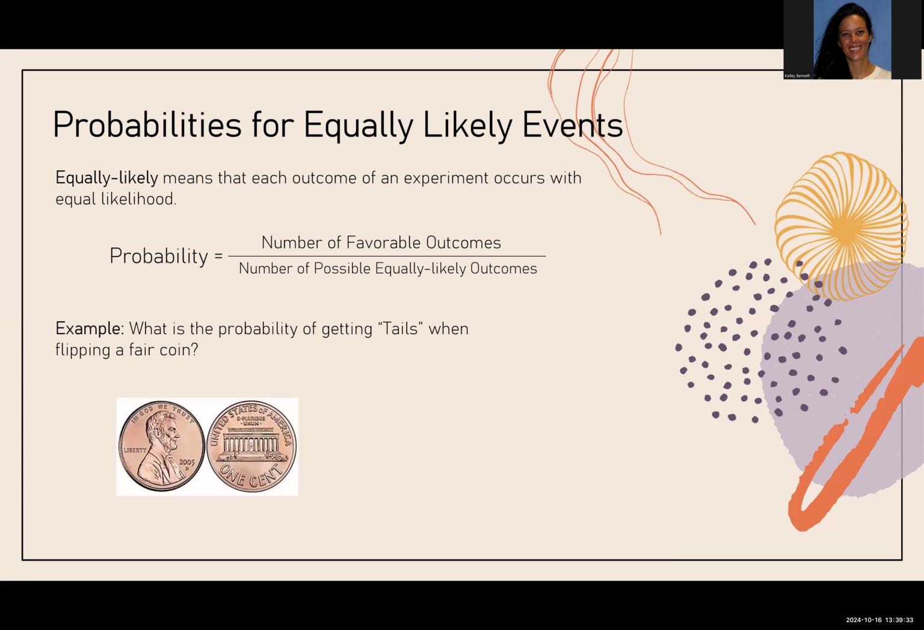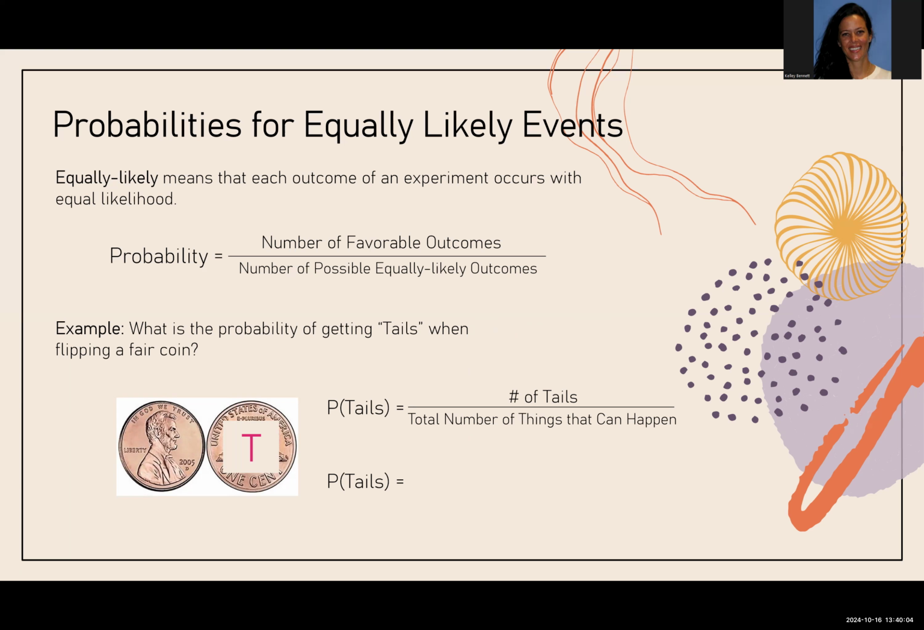So let's consider this example. What is the probability of getting tails when flipping a fair coin? The thing that we want, the favorable outcome, the thing that we want to measure is getting tails. So that's going to be the numerator for our fraction, the number of tails. And we can see here in this picture that there's only one side of the coin that is tails. So if I'm setting up my fraction, the probability of tails is going to be 1 over something.